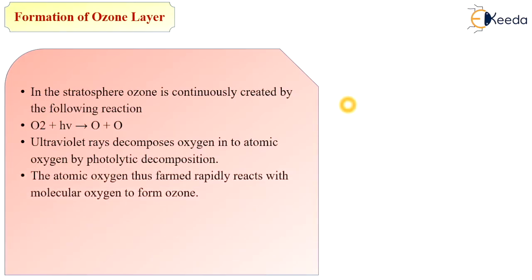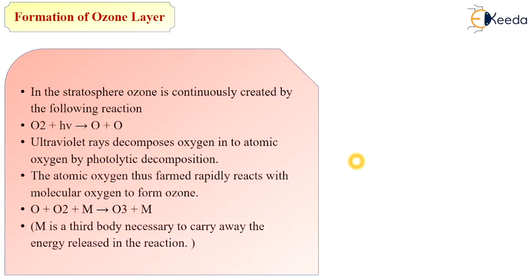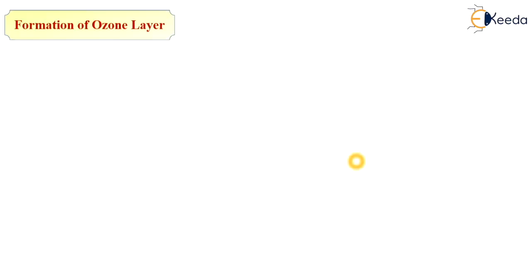The atomic oxygen thus formed rapidly reacts with molecular oxygen to form ozone. So atomic oxygen reacts with oxygen, that is the O2 molecule, to form ozone. M is the third body necessary to carry away the energy released in the reaction.